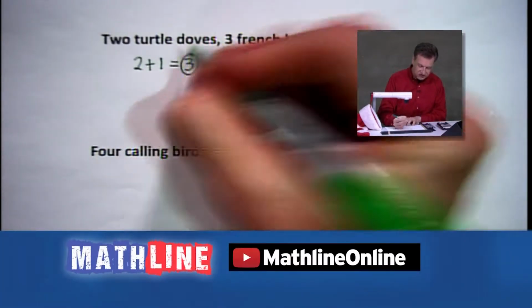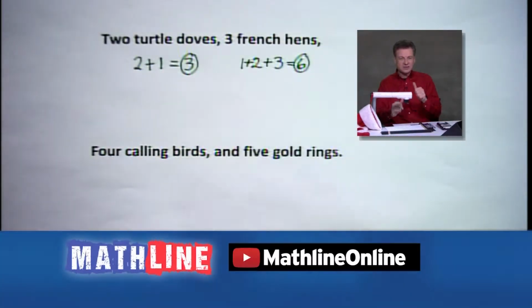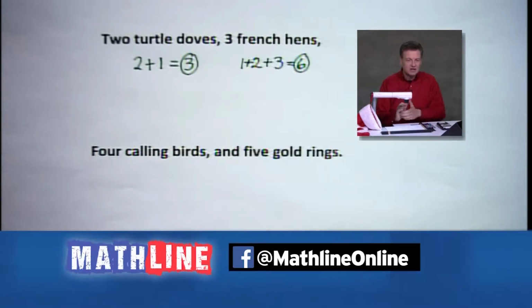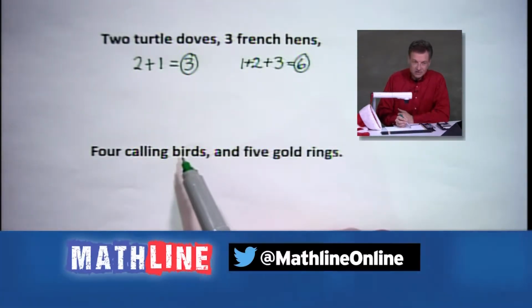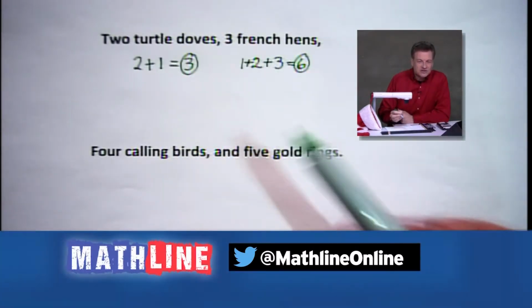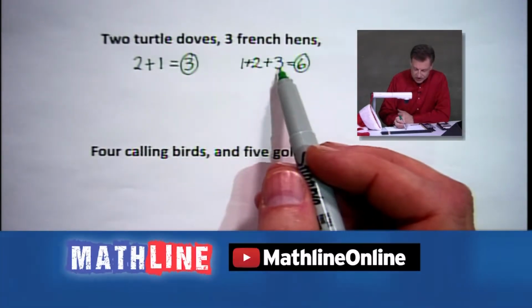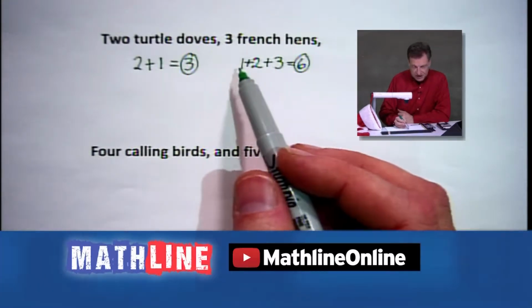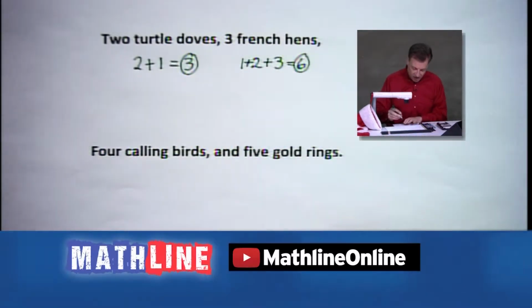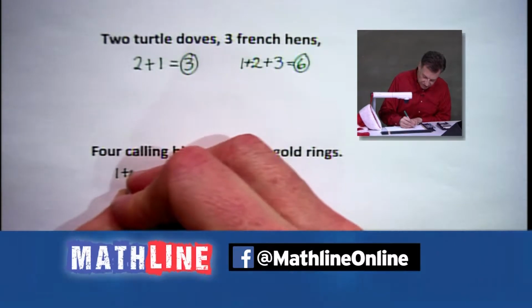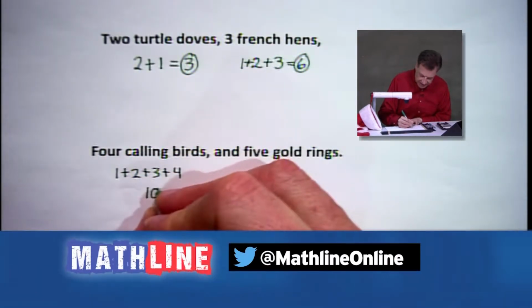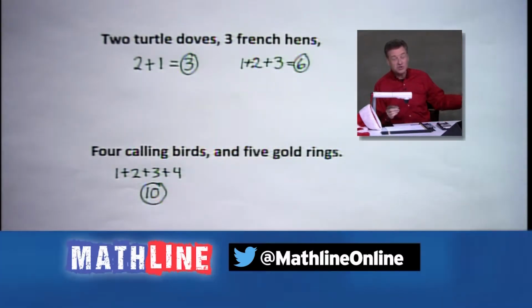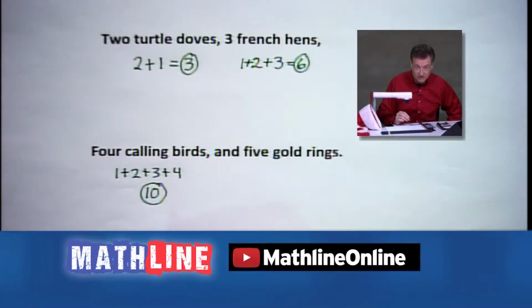Oh my goodness, this house is getting full because we had 1 plus 3 plus 6. We're up to 10 animals. All right, so let's see. 4 calling birds. It's getting worse. We're going to take those 6 that you get, the 3 French hens, the 2 turtle doves, and the partridge in a pear tree. And we're going to add the 4 calling birds. So it looks like we're up to 1 plus 2 plus 3 plus 4. We're up to 10 gifts in one day, plus the ones you had before that. The house is getting full, folks. Put them out in the yard. It sounds like a good thing.